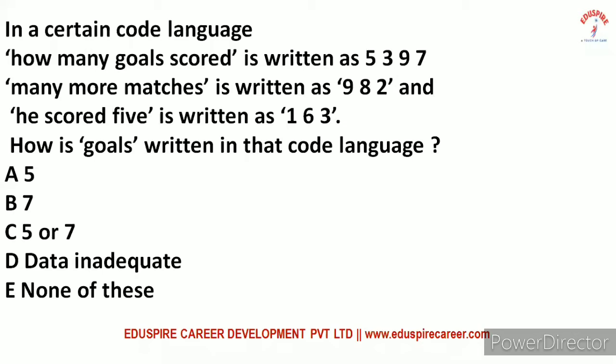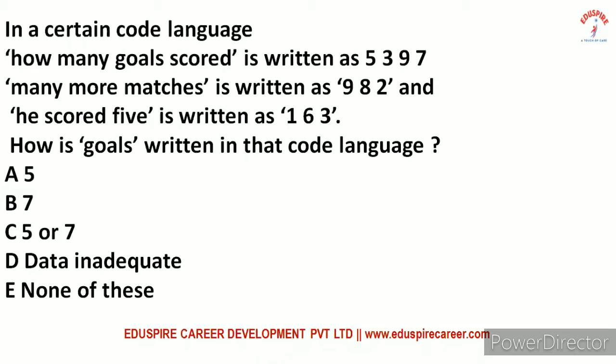Today we are going to have some discussion on some coding questions. In a code language, "how many goals scored" is written as 5397, "how many matches" is written as 982, and "he scored 5" is written as 163. How is "goal" written in that code language? That we need to identify.